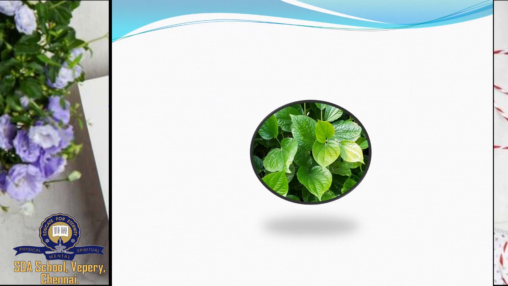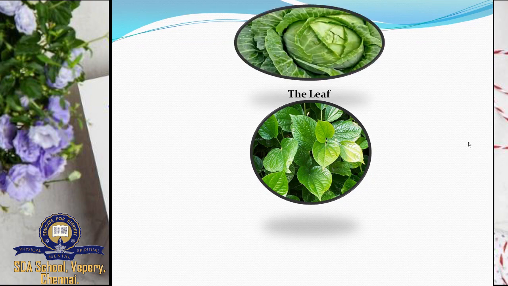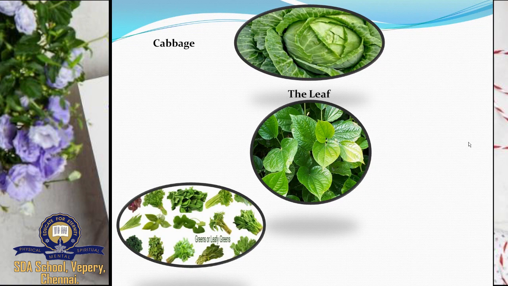So next one is, what is this? The leaves. So, storing of food in the leaves. Can you guess anything? Yes. First, this is cabbage. What is this? Cabbage. Next, this is greens. All the green leaves.